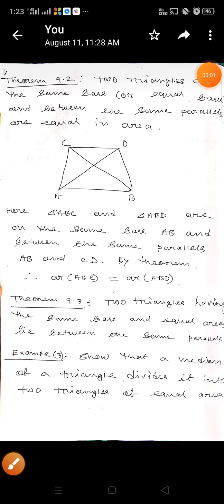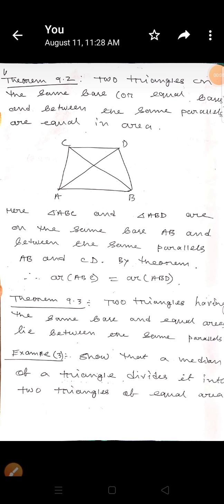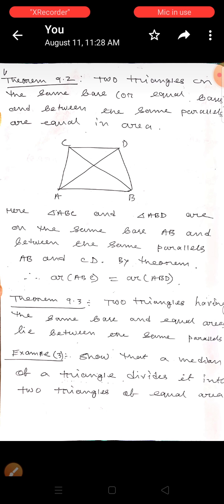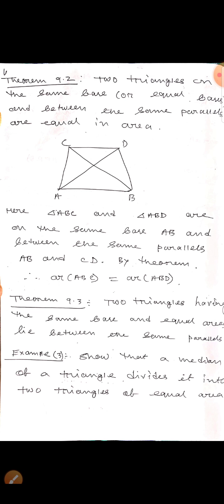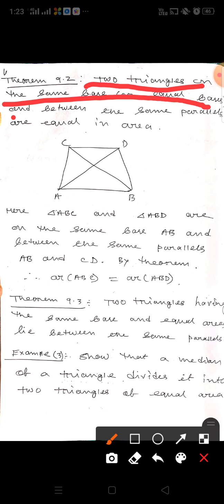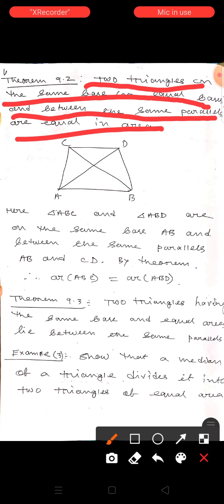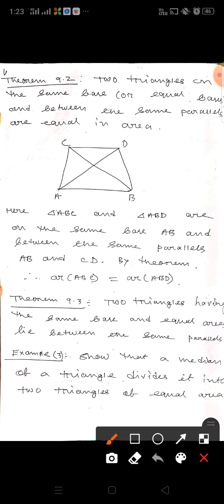Children, today we are going to discuss exercise 9.3 of class 9, areas of parallelograms and triangles. So theorem 9.2, what is theorem 9.2? Two triangles on the same base and between the same parallels are equal in area. If there are two triangles, their base is same.